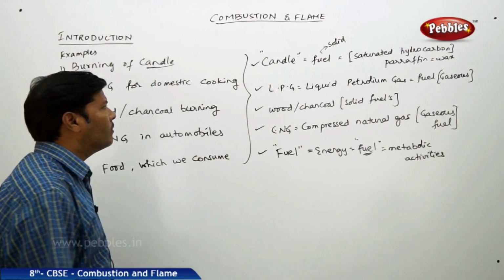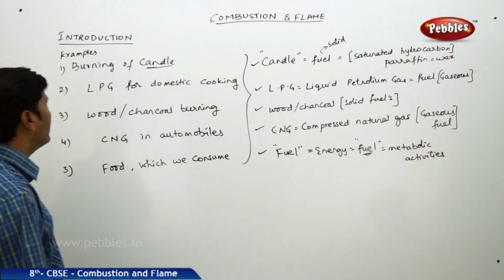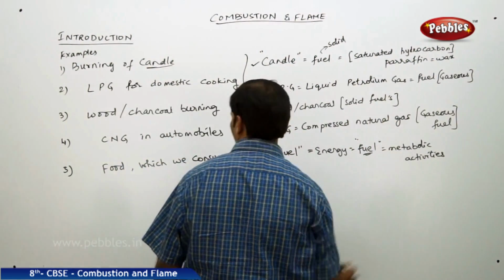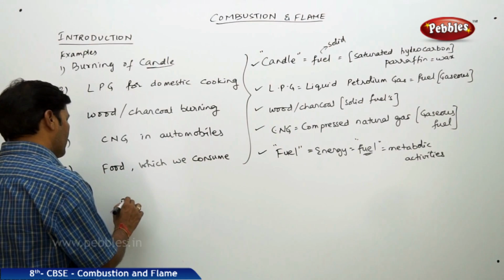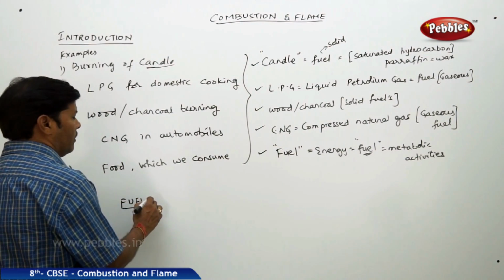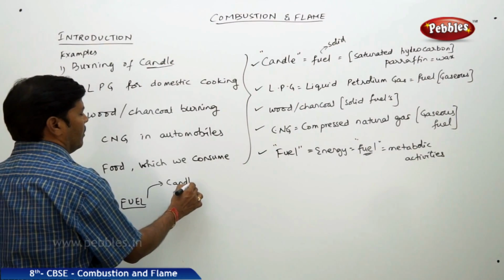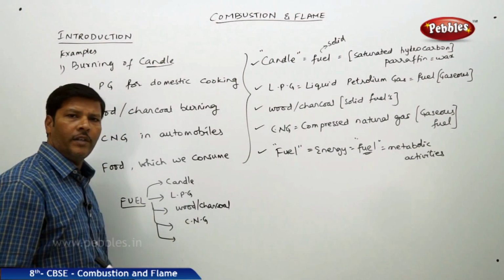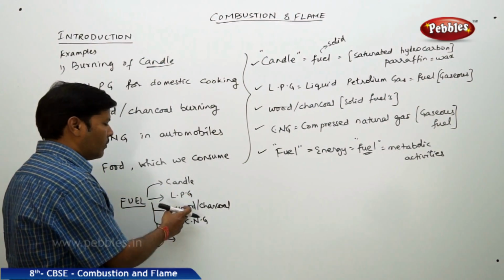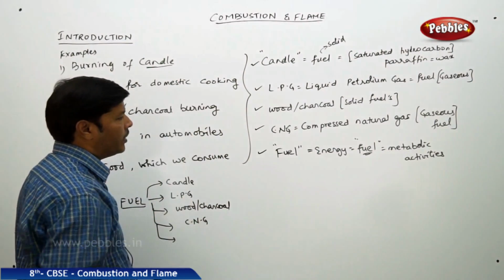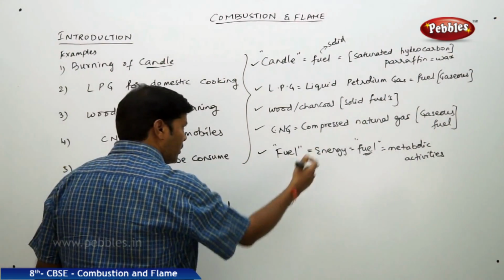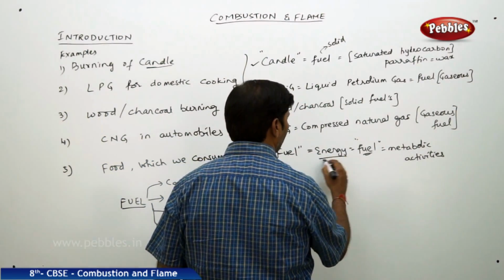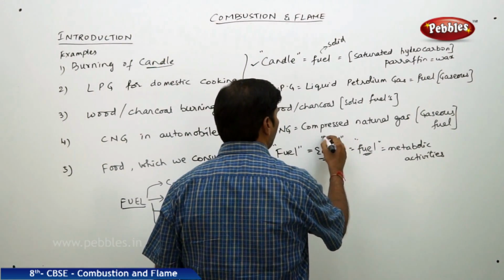So what we need to understand here is that whatever the type of fuel, whether the fuel is candle, or liquid petroleum gas, or wood or charcoal, or CNG, compressed natural gas, or food as a form of fuel.